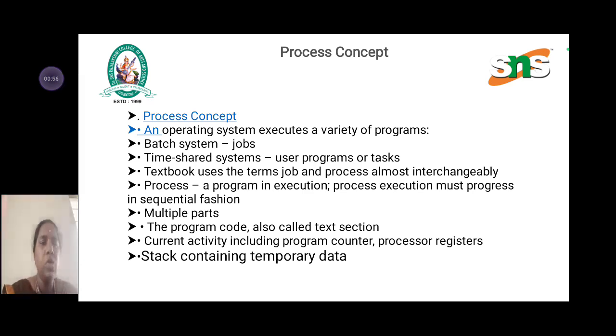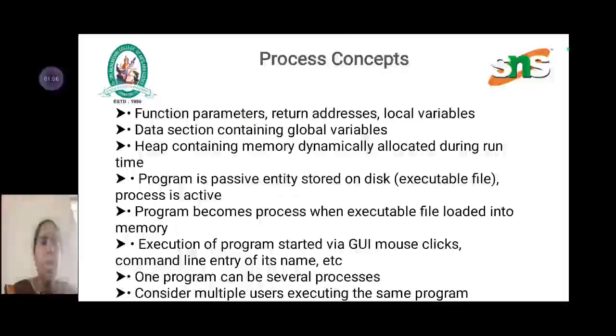The program code, also called the text section, including the current activity represented by the program counter, processor registers, and the stack containing temporary data. Process concept: function parameters, return addresses, local variables, and a data section containing global variables. A heap containing memory dynamically allocated during runtime. A program is a passive entity stored on a disk, while a process is active. Next, a program becomes a process when an executable file is loaded into memory.